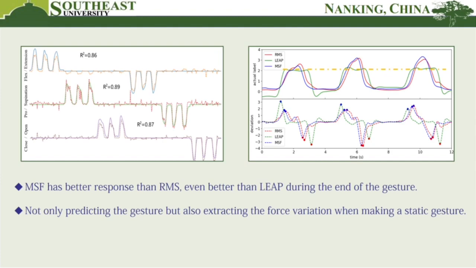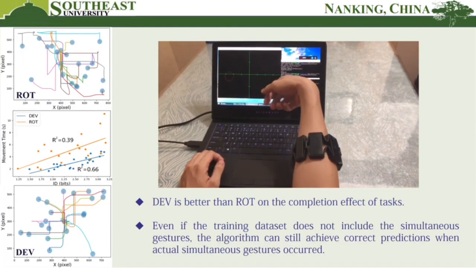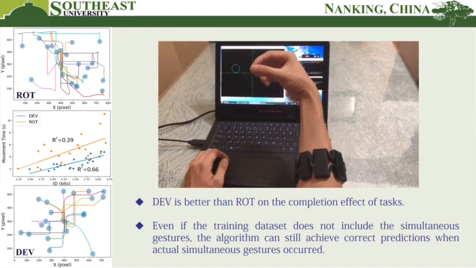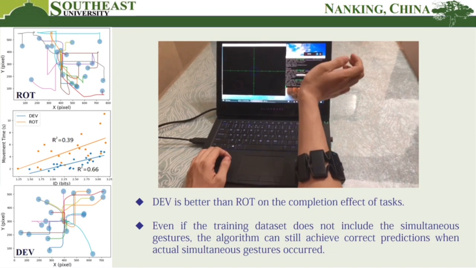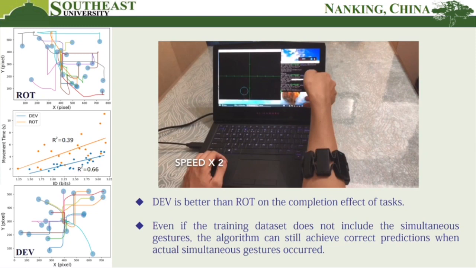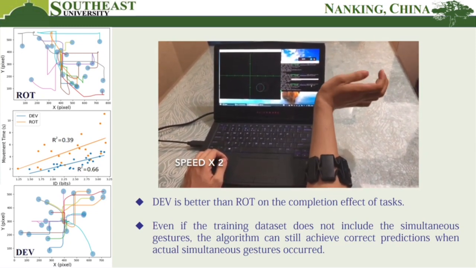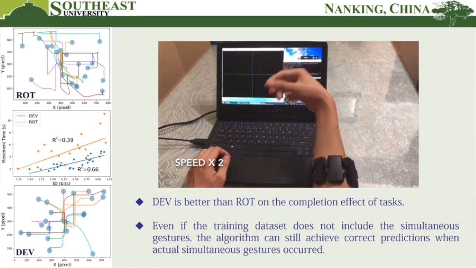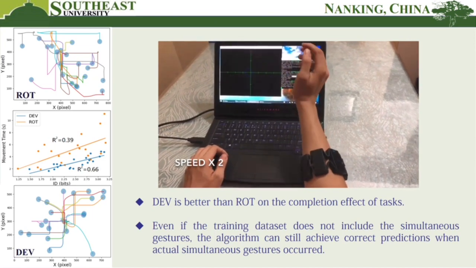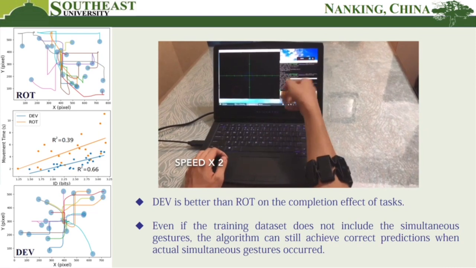We established a two-dimensional phase law test to quantify the real-time simultaneous performance of algorithm. In this experiment, subjects were required to move the blue circle to the red circle. Two alternative control strategies were compared. In the first control strategy, the rest flexion and extension controlled the horizontal movement of the cursor. The rest rotation controlled the vertical movement of the cursor, represented as rot.